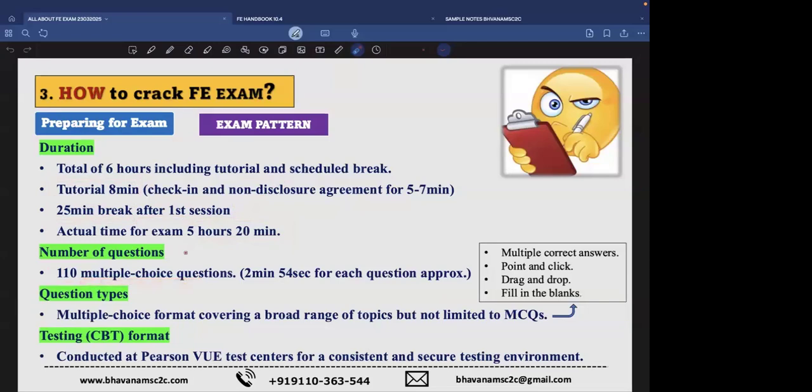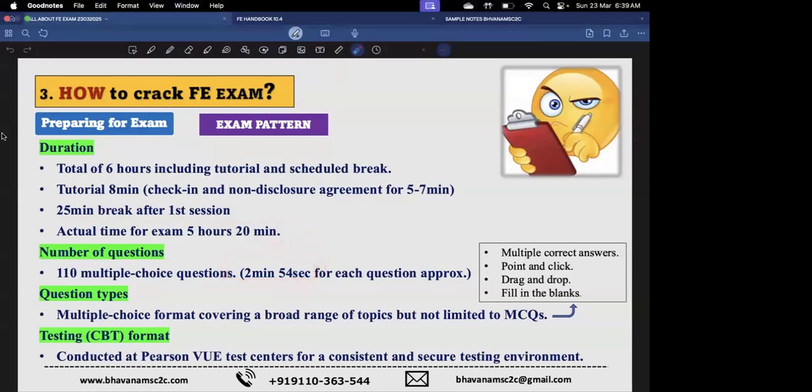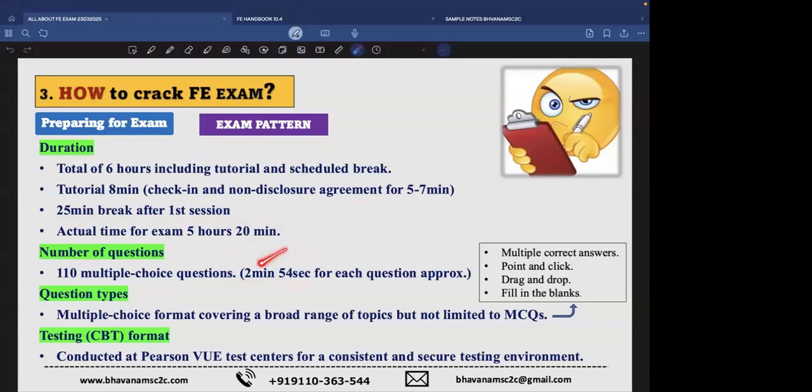If you analyze it, I have 110 questions in 5 hours, 20 minutes to answer them. On an average, you'll get around 2 to 3 minutes. So they will frame the questions accordingly, so that they will obviously not take more than 3 minutes. There will even be some theoretical questions that you can answer in 60 seconds or even 80 seconds or so.